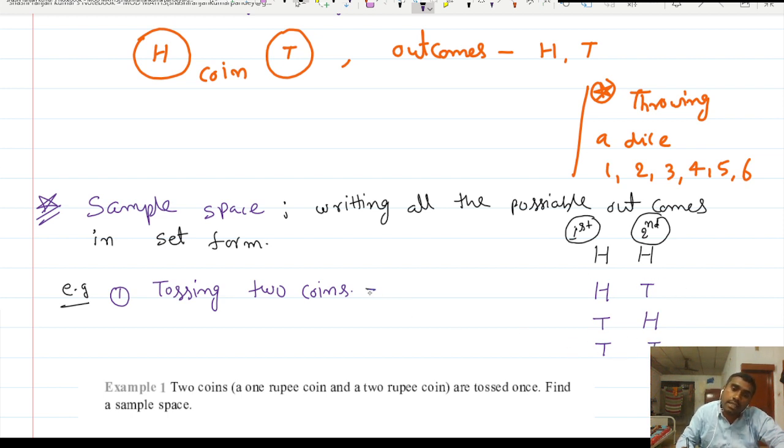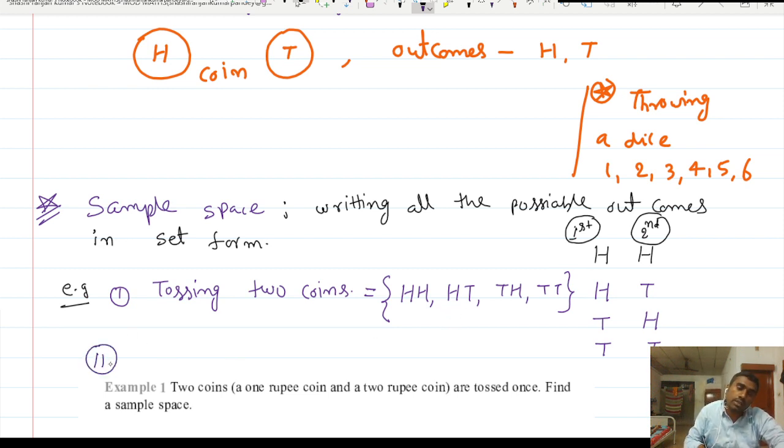But if we write all these possible outcomes in the form of a set, how do we write it? We will use the curly bracket, then HH as the first outcome, then HT the second outcome, then TH the third outcome, then TT the fourth outcome. So this is simply the sample space, right?